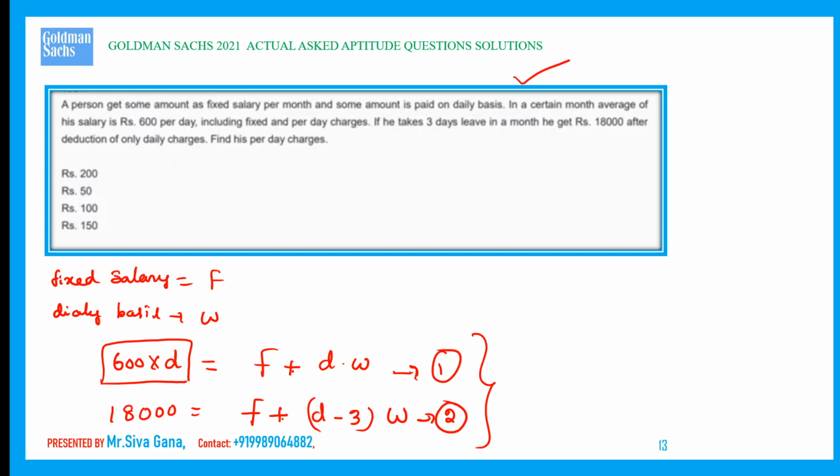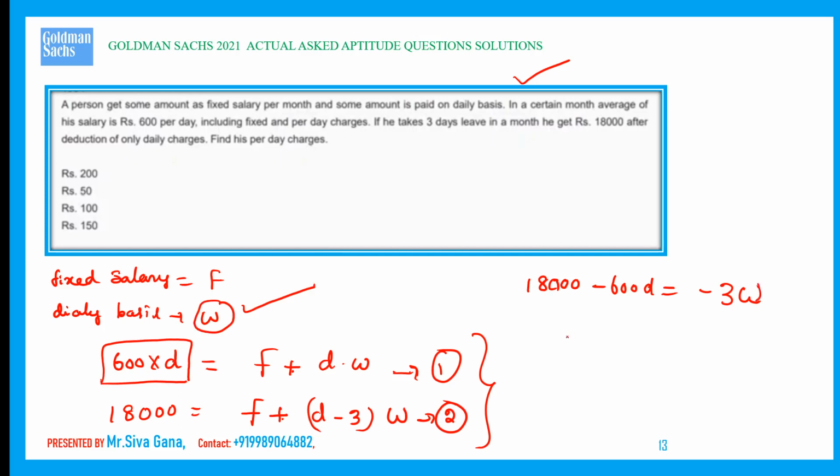No problem. From 1 and 2, we can write 18,000 minus 600D is equal to F, F gets cancelled, DW minus 3W. Find his per day charges, in the sense that W we need to calculate. We got only one equation with two variables.